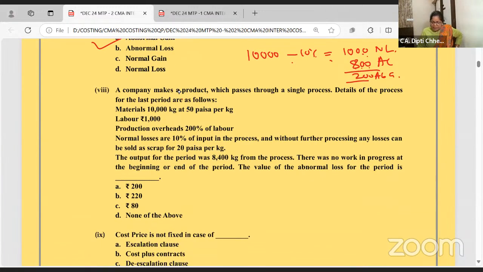A company makes a product which passes through single process. Details of the process for last period are given to you. Okay.